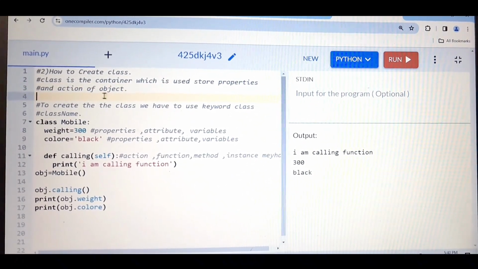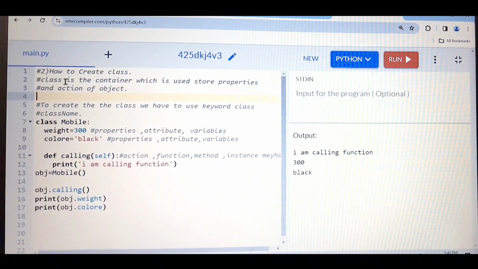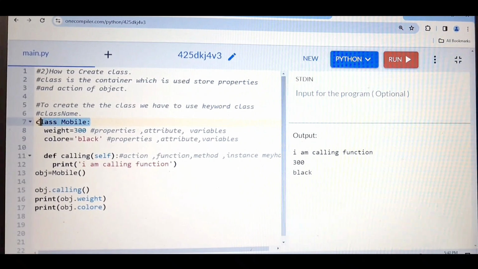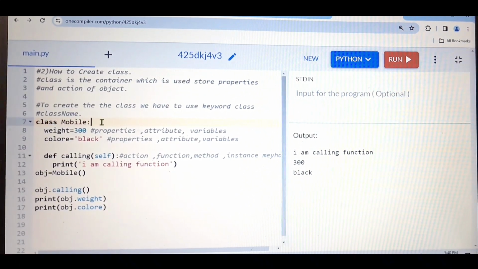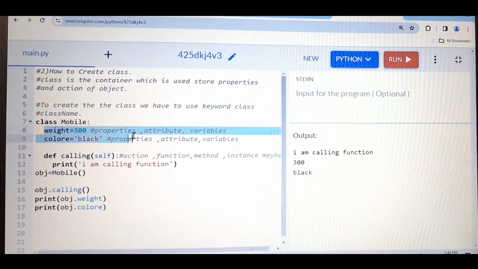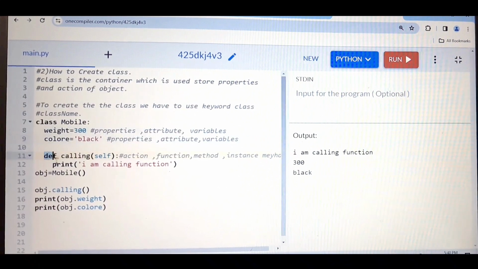In my definition, I told you class is the container. So you can imagine class is starting from here and it is acting like a container which is used to store the properties. So here you can see I'm storing the properties and action of the object. So here you can see I'm storing the action.